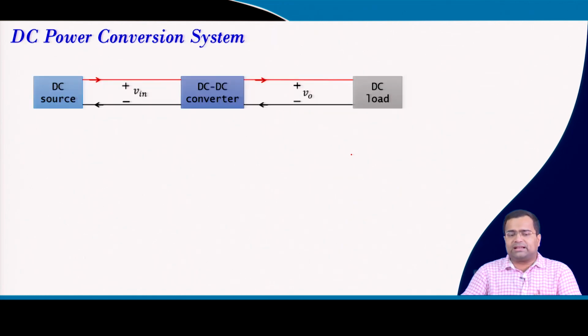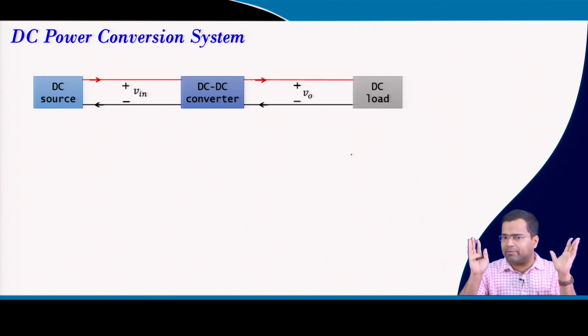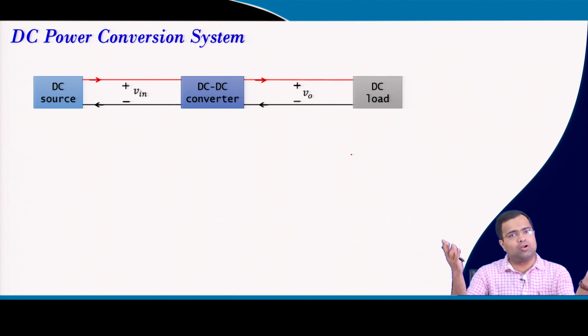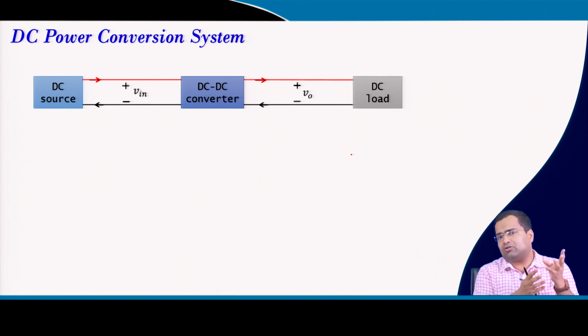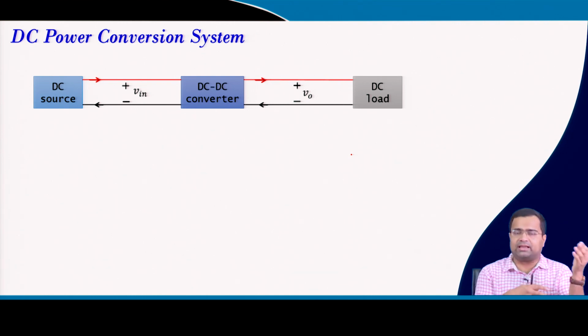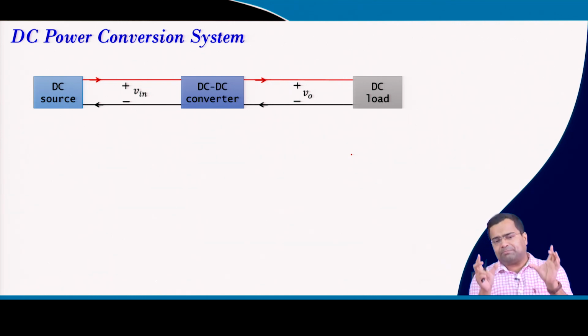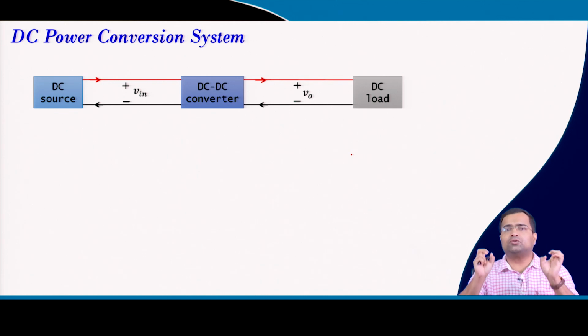So, the primary objective of a DC-DC, in this course we are trying to particularly focus on DC power conversion system, where we have a DC source and we have a DC load. The load can be either a single load or multiple loads, but here we are talking about a single source. Even in some cases there can be multiple sources, like for energy harvesting, but primarily we are talking about single source and single load in this course.